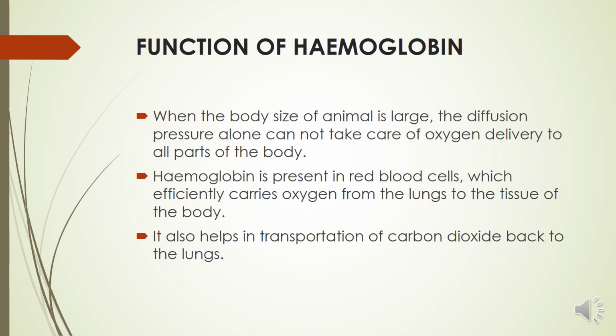So for that, hemoglobin is present in red blood cells, which efficiently carries oxygen from the lungs to the tissues of the body, and also helps in the transportation of carbon dioxide back to the lungs.